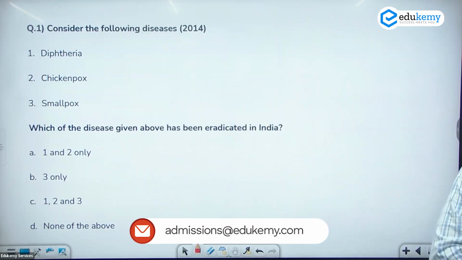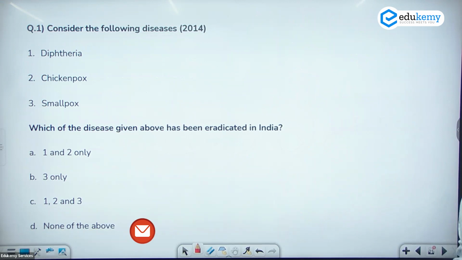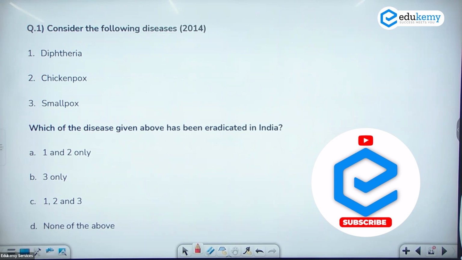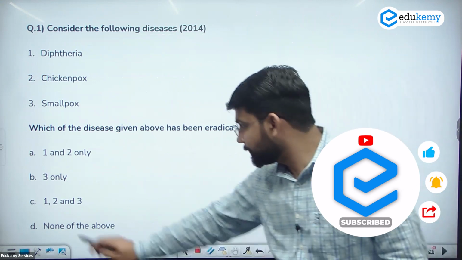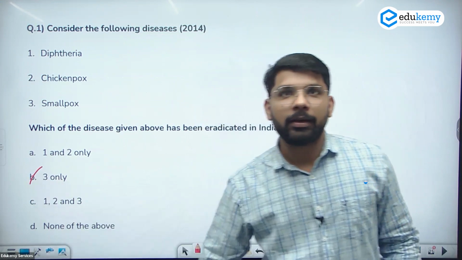So this was the question asked in 2014. Consider the following diseases. Number 1, diphtheria. Number 2, chickenpox. Number 3, smallpox. Which of the diseases given above has been eradicated in India? Confirm? Yes. Okay. Answer is B here.